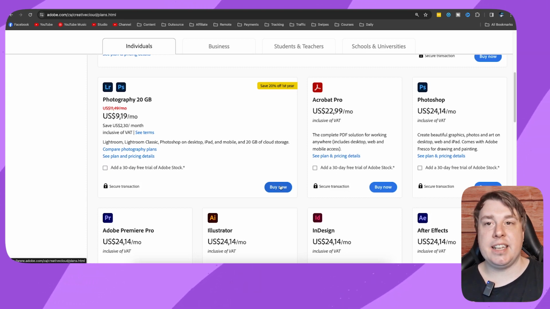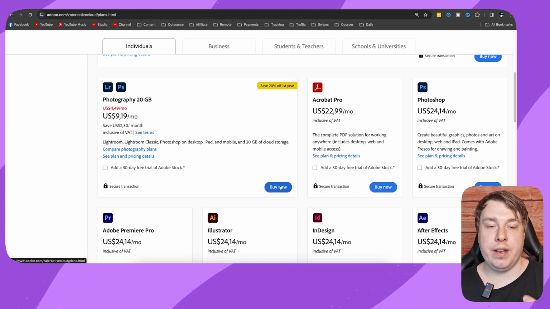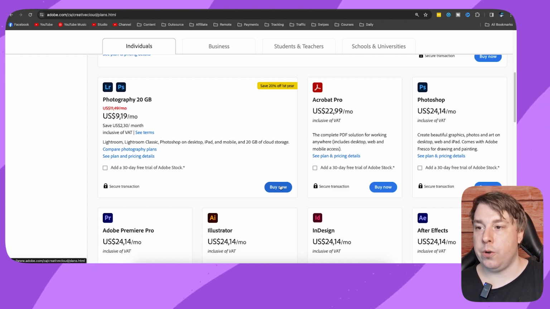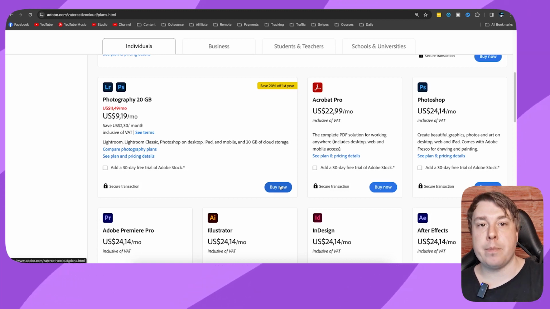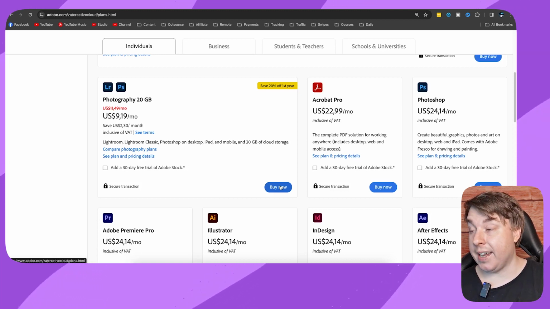The next step after that is you're going to create an Adobe Creative Cloud account, and then you're going to give them all your information, and that's what's going to charge you for Photoshop every single month. It is a monthly subscription. So when you click on buy now, you'll create your account, you'll enter in your credit or debit card information, and then you'll have your Photoshop. Then you can download the application on your Windows machine or your Mac, and then you can start using Photoshop for 30 days for $9.19, and then every month they will continue to charge you until you cancel your plan.